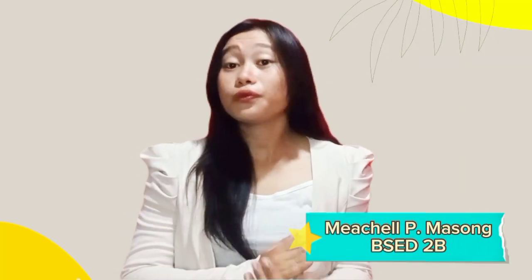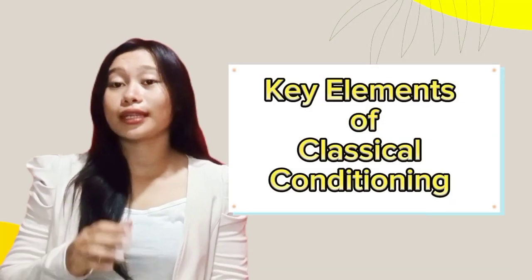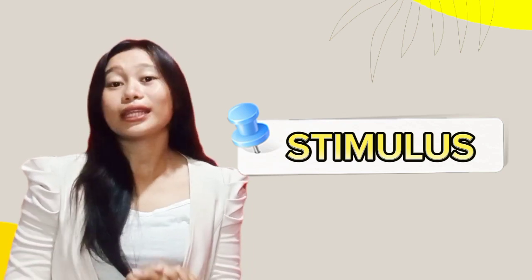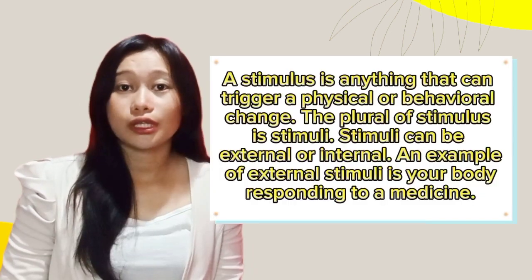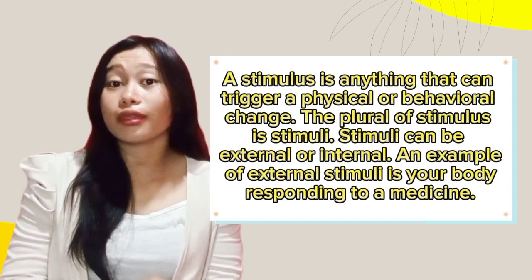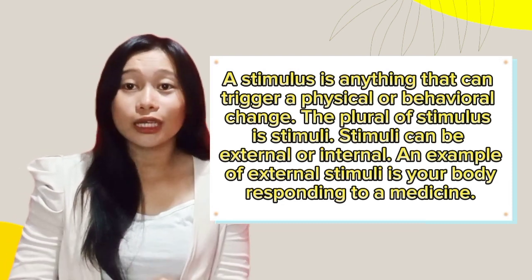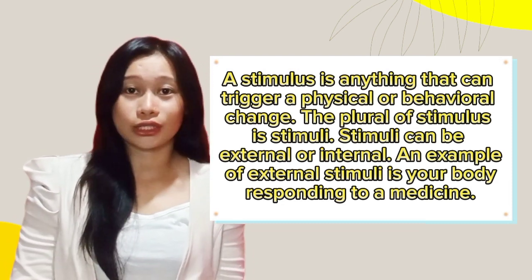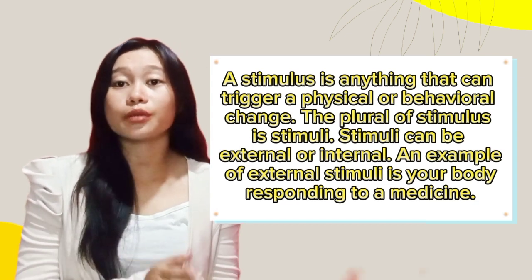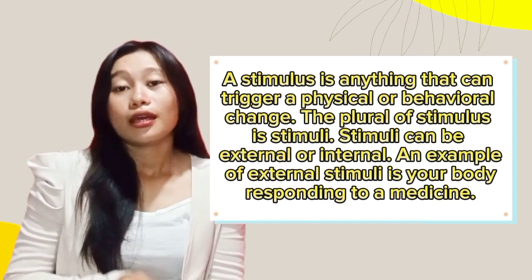Now, let's move on to the key elements of classical conditioning. But first, let's talk about stimulus. What is a stimulus? A stimulus is anything that can trigger a physical or behavioral change. The plural of stimulus is stimuli.